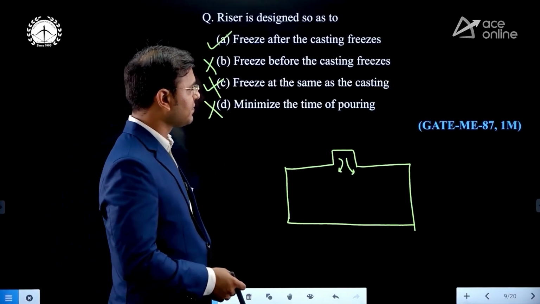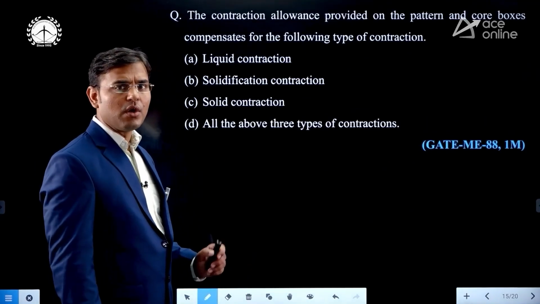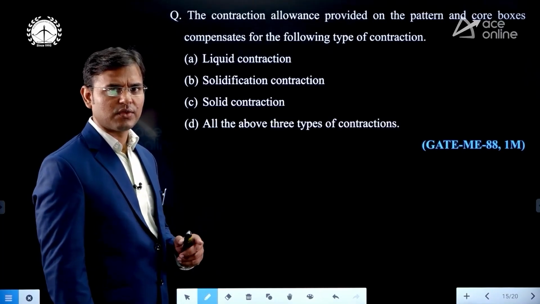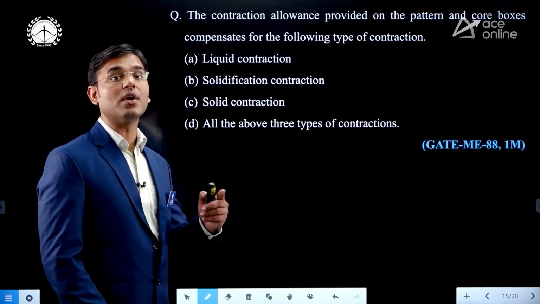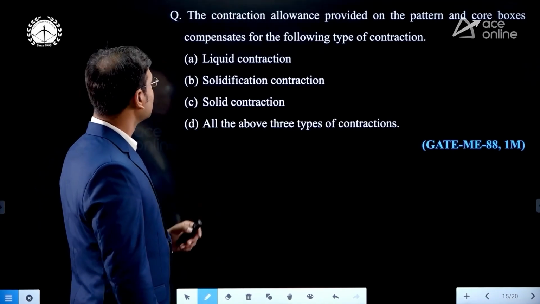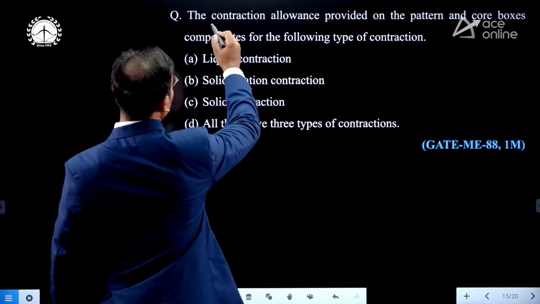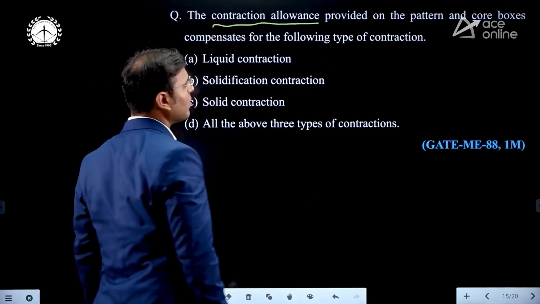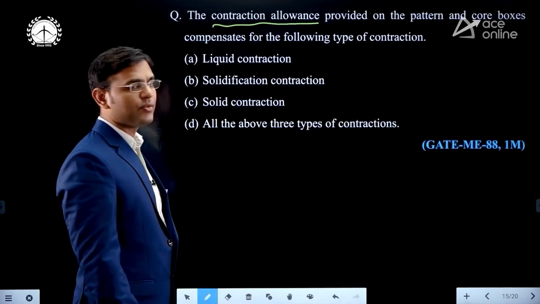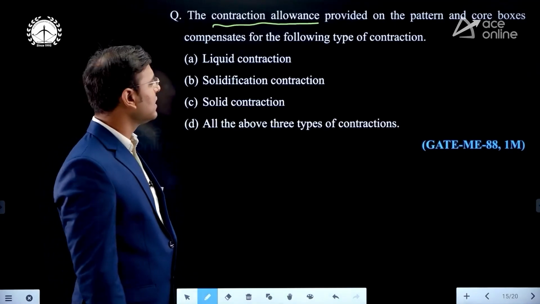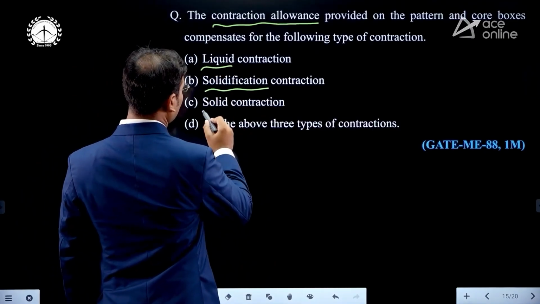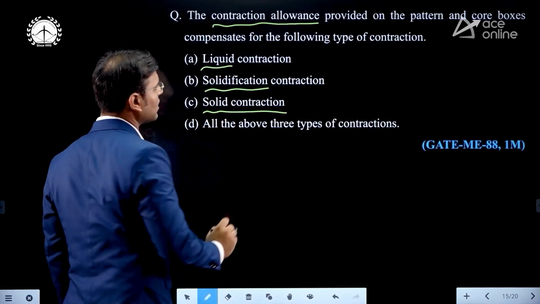See the next question. The contraction allowance. What is meant by contraction allowance? You know that shrinkage allowance is also known as solid shrinkage, and that solid shrinkage is also known as contraction allowance. The contraction allowance means the solid shrinkage or shrinkage allowance provided on the pattern and core boxes compensates for the following type of contraction. You can see the options: liquid contraction, solidification contraction, solid contraction, and all the above three types of contraction.